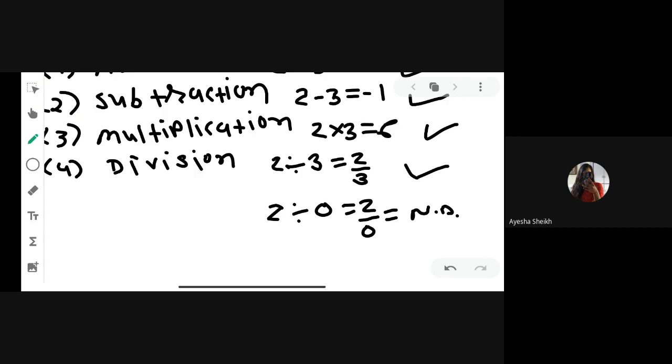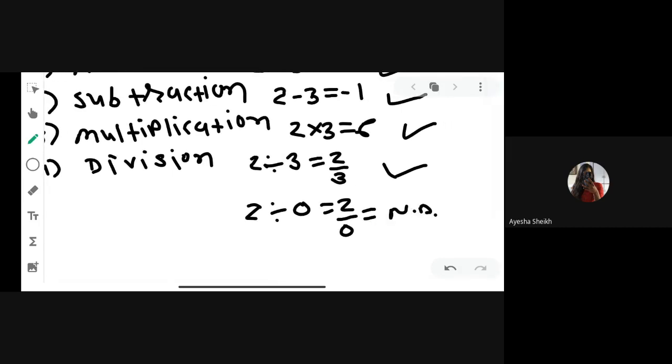If you remember the definition of rational number, please remember the second definition. A number can be expressed in the form of p by q, where q is not equal to 0. Q is not equal to 0 means the denominator cannot be 0. Here we are taking the denominator as 0, so it is not possible. It is not defined. So in this case, 2 divided by 0, that is 2 by 0, is not defined. Under this case, we can say that rational numbers are not closure under the division.